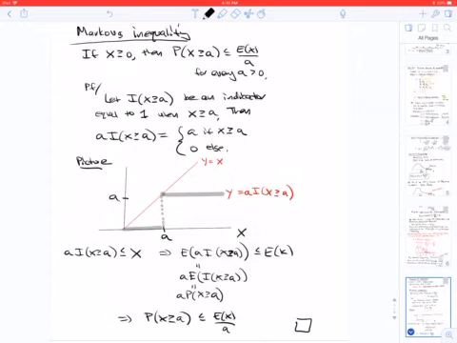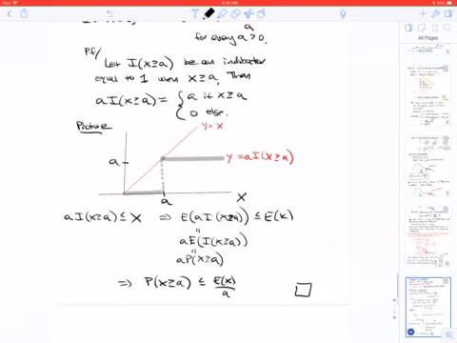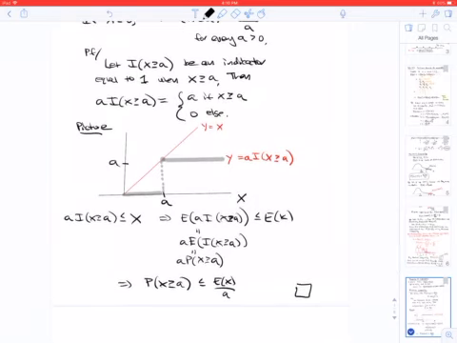Then a times that indicator takes two values: a when X is greater than or equal to a, and 0 otherwise. The graph of a times the indicator is the step function shown here. It takes the value 0 if X is less than a, and the value a if X is greater than a. Notice that it's always under the diagonal line.